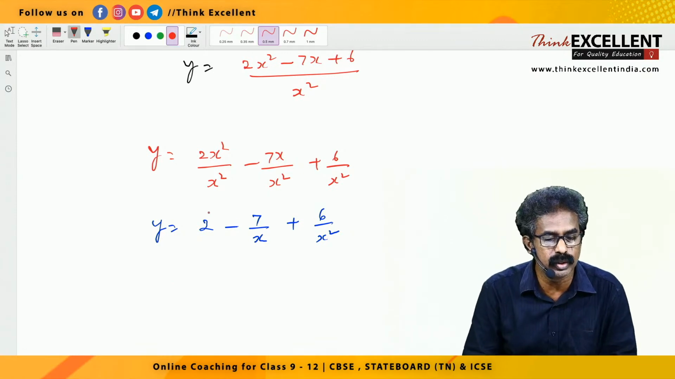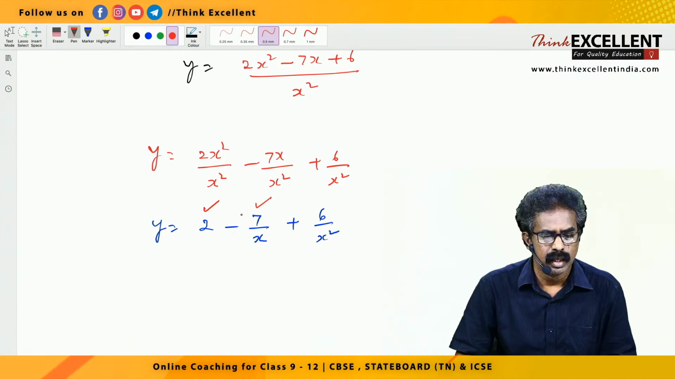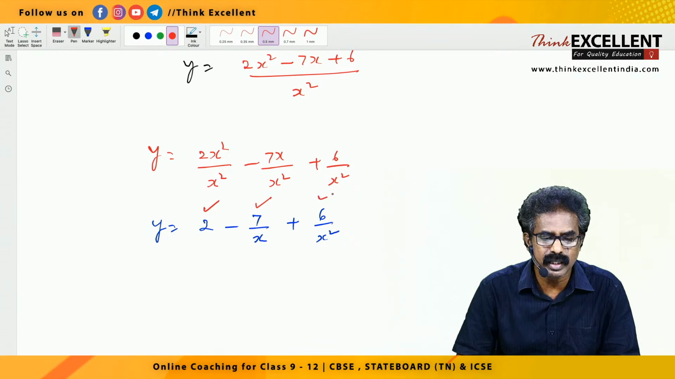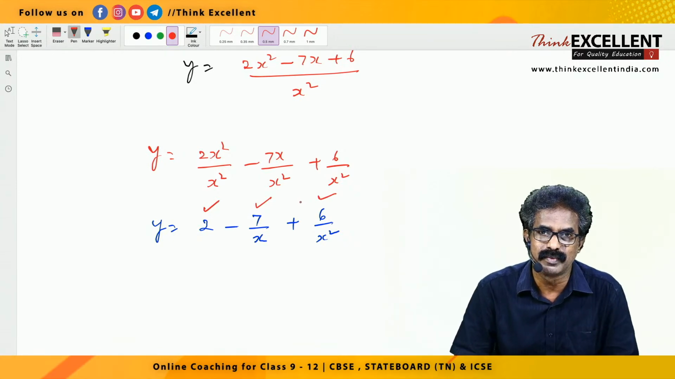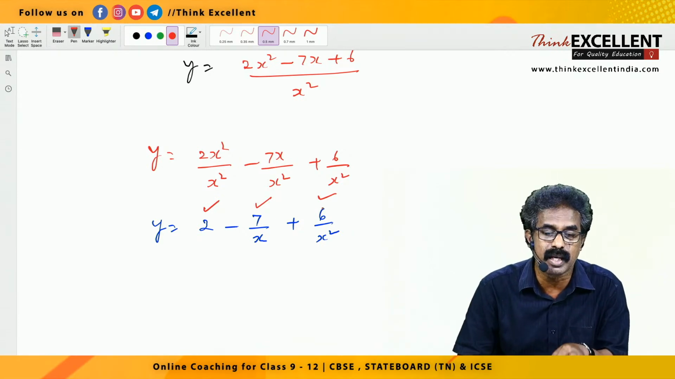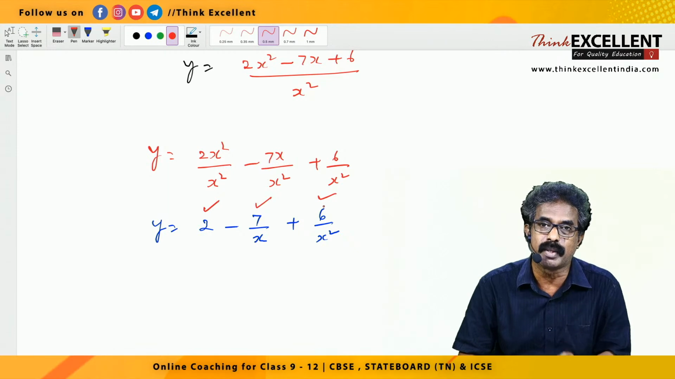So see, do you know the derivative of 2? Yes, constant, derivative 0. Do you know the derivative of the second term? Minus 7 is a constant, remaining 1 by x. 1 by x derivative, minus 1 by x square, you know that. Do you know the derivative of the next one? Most of them don't know, but you know. We studied, right? 6 is a constant, right? 6 into remaining 1 by x square. 1 by x square derivative, minus 2 by x cube, right?